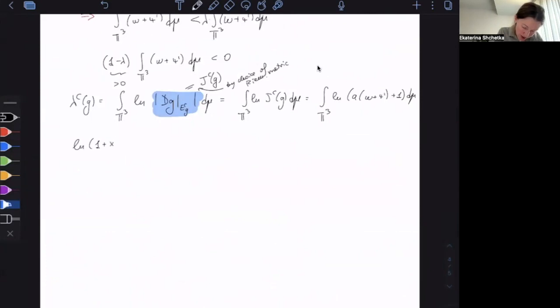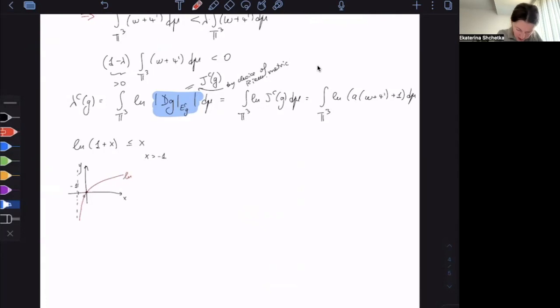Now I'm going to use this inequality: ln(1 plus x) is smaller or equal than x. That's true for x bigger than -1. So this is my x. When x is 0, then it's 0. When x is -1, that's my asymptote.